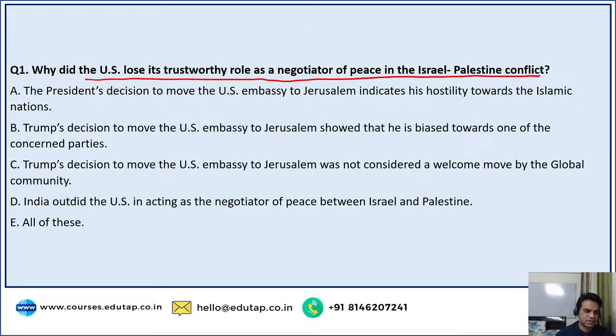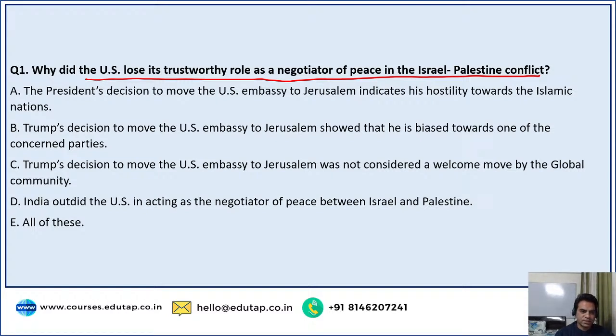Right. So let's try to solve the passage now, guys. Why did the US lose its trustworthy role as a negotiator of peace in the Israel-Palestine conflict? Option A: The president's decision to move the US embassy to Jerusalem indicates his hostility towards the Islamic nations. Option B: Trump's decision to move the US embassy to Jerusalem showed that he's biased towards one of the concerned parties. Option C: Trump's decision to move the US embassy to Jerusalem was not considered a welcome move by the global community. Option D: India outdid the US in acting as the negotiator of peace between Israel and Palestine. Or all of these are the right options. What do you say, guys?